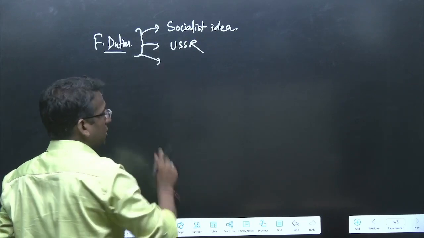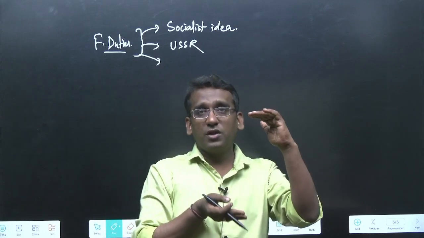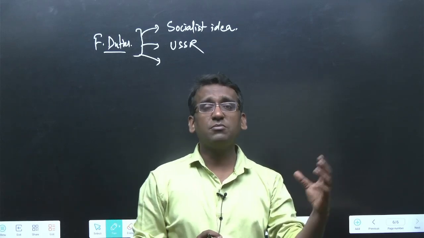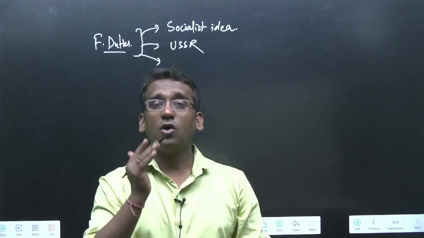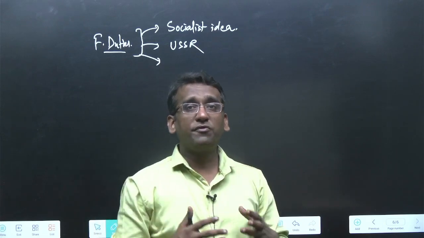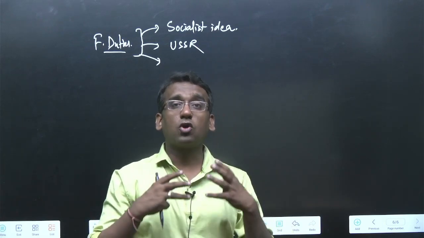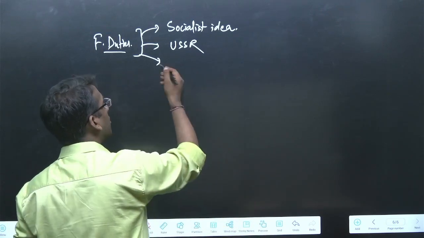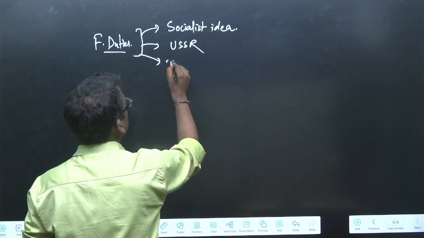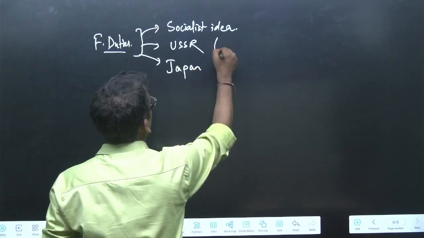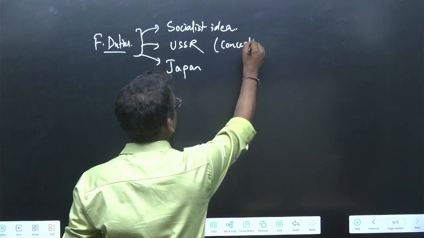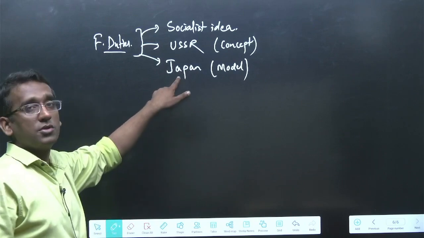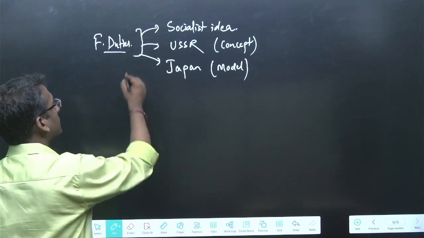But when you look at the list of fundamental duties, you will notice it is not similar to USSR, but instead it is very much similar to that of Japan. Hence, we say that though the concept is taken from USSR, the model of fundamental duty is that of Japan, right? The concept is taken from here, right? But the model of Indian fundamental duty is similar to that of Japan.